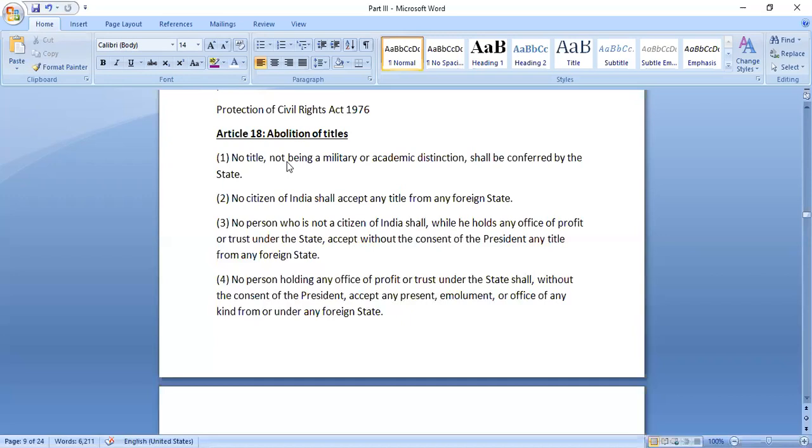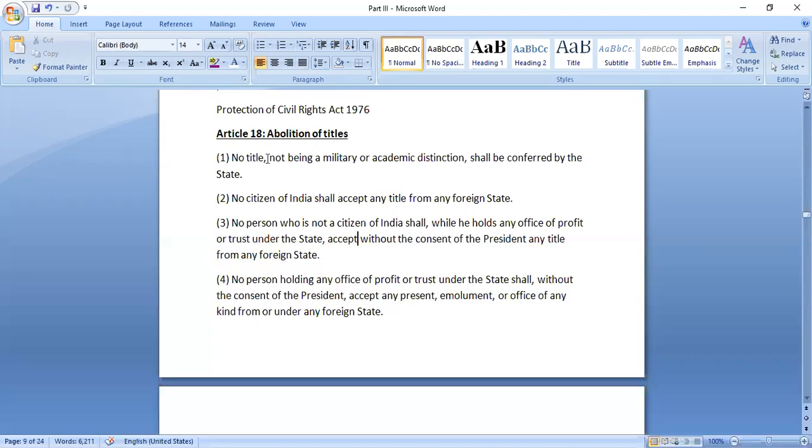Now, after the Constitution came, it was essential, as we are providing so many rights, talking about non-discrimination and no untouchability, that all the people are treated equally. There is no discrimination based on these titles or classification or different categories of people. So it was essential that abolition of titles is also mentioned under the Constitution.